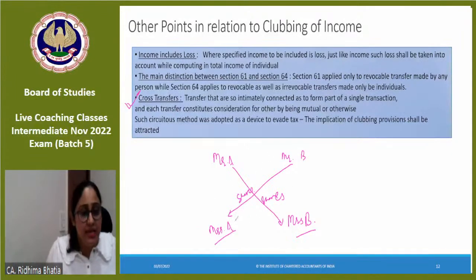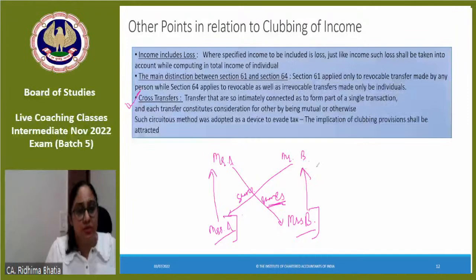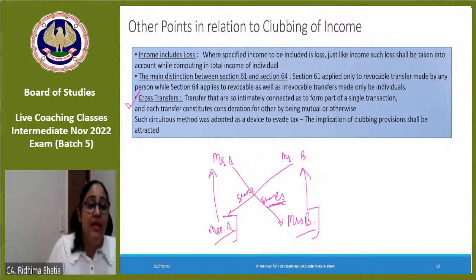So in that case, whatever Mrs. A is earning from such shares would be clubbed in the hands of Mr. A, and whatever Mrs. B is earning from such shares would be clubbed in the hands of Mr. B, because they are saying that you made an indirect transfer.